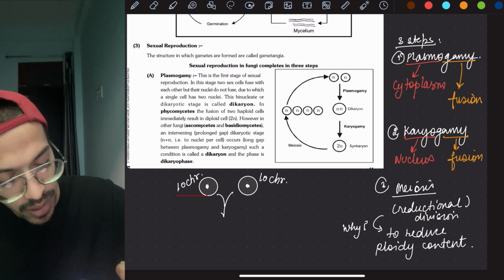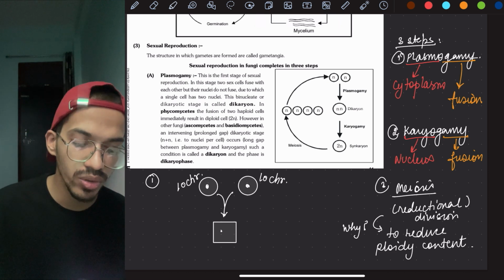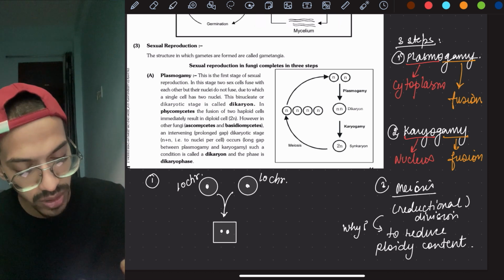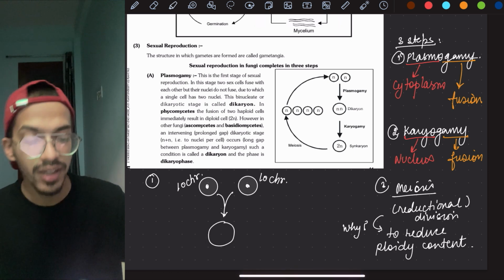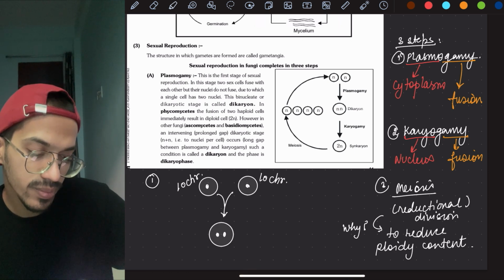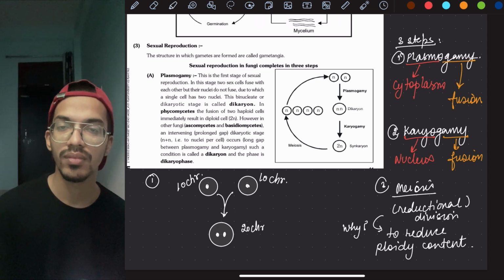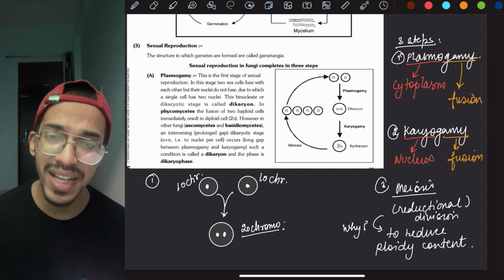Now when they fuse, in the first step, what will happen? They will have 2 nuclei. Okay, this doesn't look good. It should be a circle only. Okay, it is like this, but it will have what? 10 plus 10 chromosomes means 20 chromosomes present. The chromosome number increased. Now, what problems can come with the extra chromosomes?